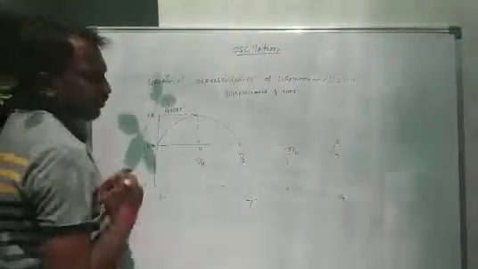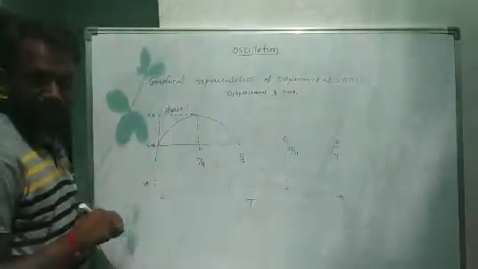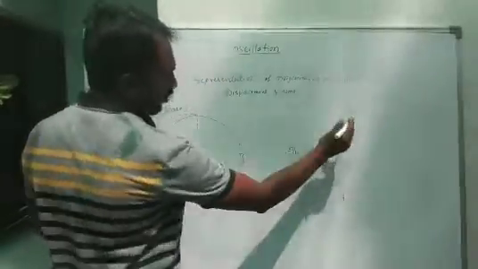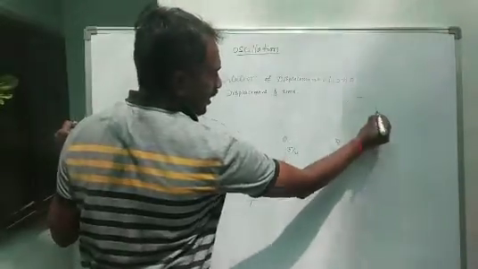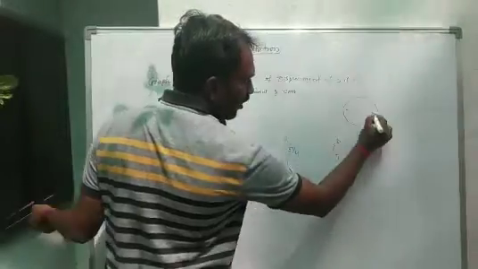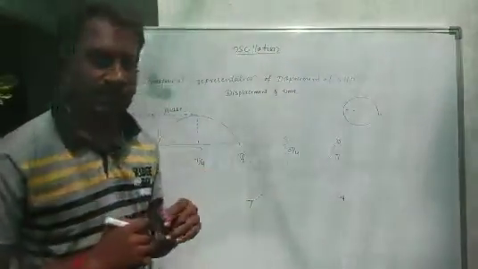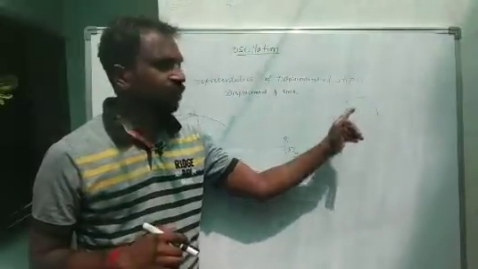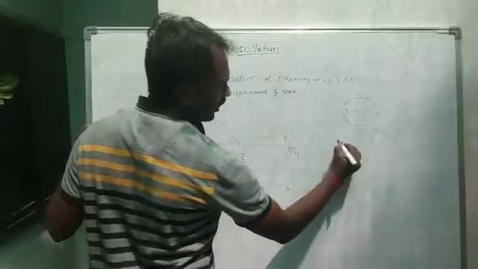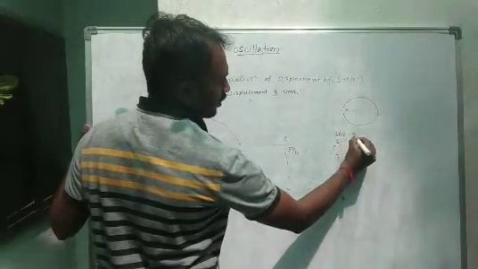When it reaches the extreme position, one is positive and the other is negative. This one is half and this one is half. So the positive half of a cycle and the negative half of a cycle together give one complete circle. One complete circle means we consider the theta value to be 360, which means 2 pi.